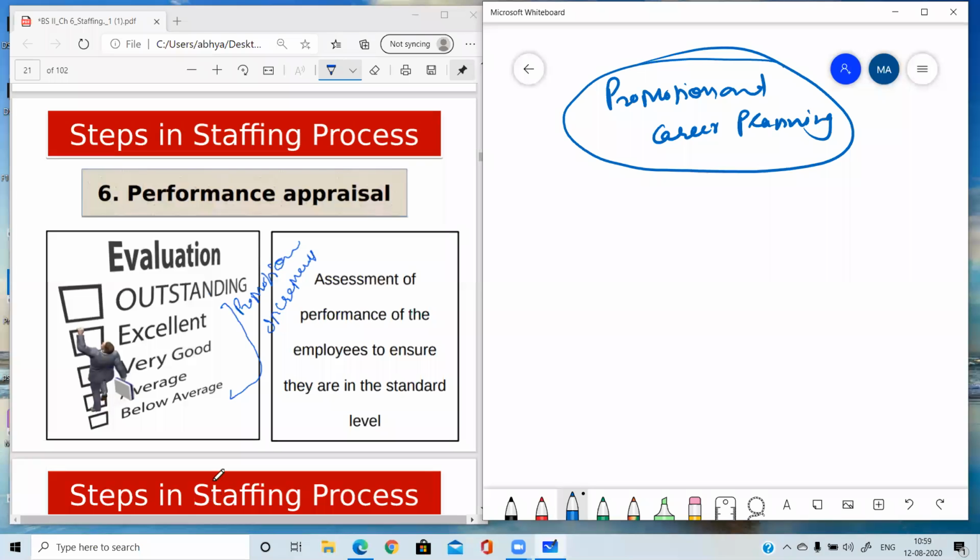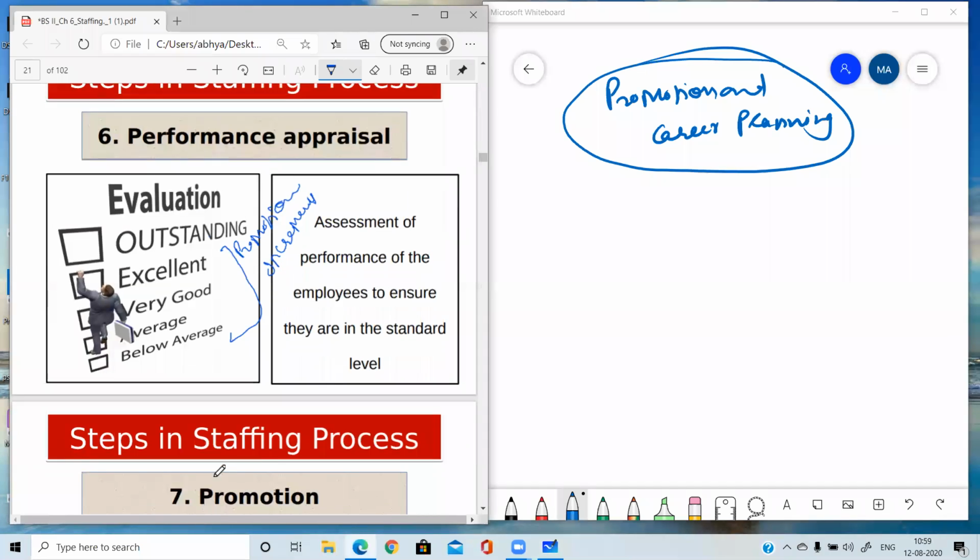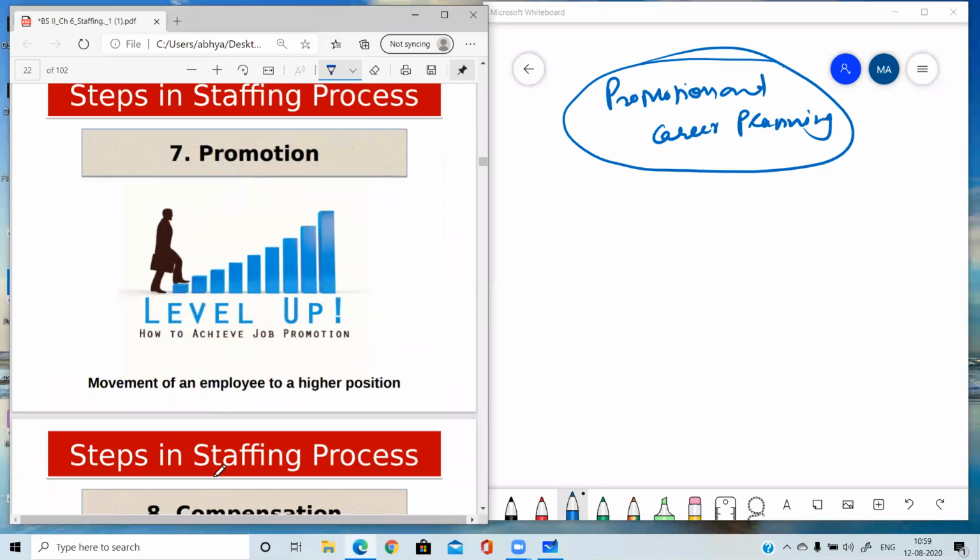Why is this required? Because if there are no promotional opportunities, then no one will be able to work wholeheartedly. If there are chances of promotion, then everyone will be ready to work hard. If there is no promotion, then they will be doing work like a routine task. So that's why a promotion policy is created by each and every organization. And career planning means giving them better chances.